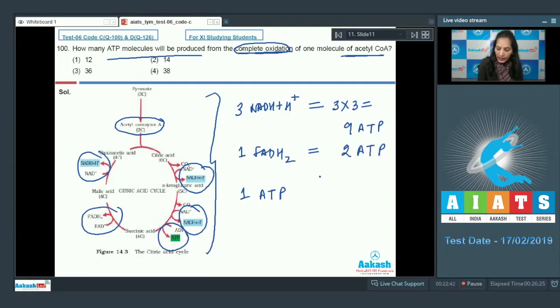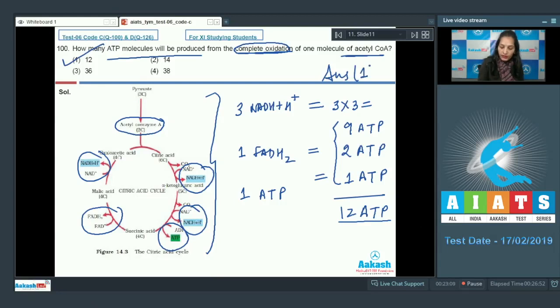And this 1 ATP will be 1 ATP only. So, total is 9 plus 2, 11 plus 1, 12. So, from 1 molecule of acetyl coenzyme A, 12 molecules of ATP will be produced. So, the correct option for the given question is option number 1. Let's move on to the next question.